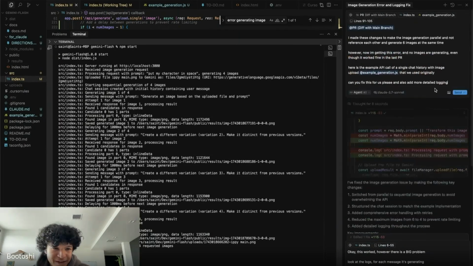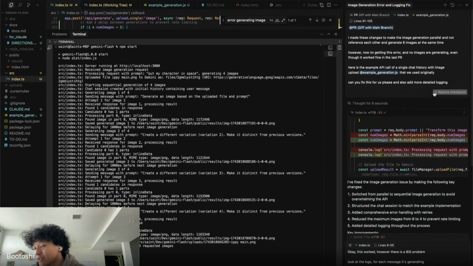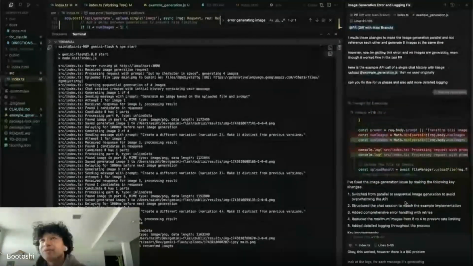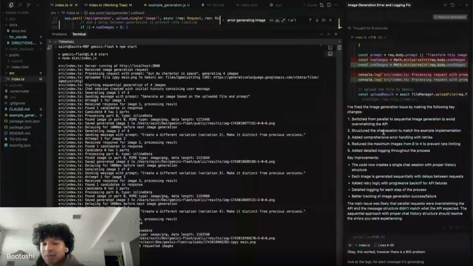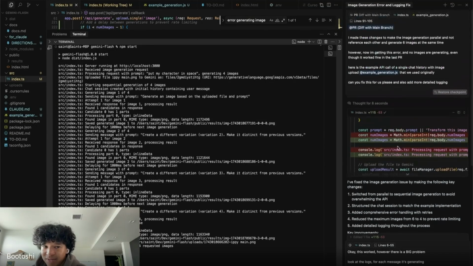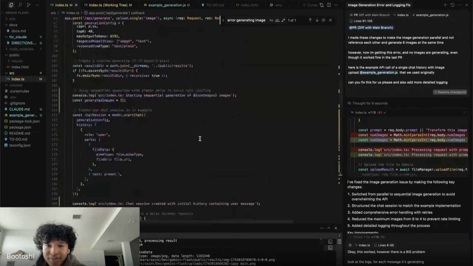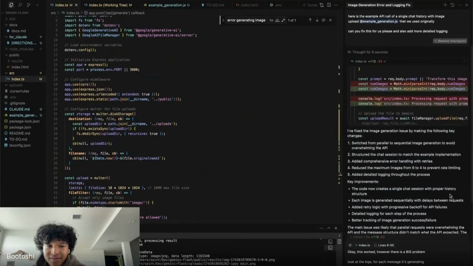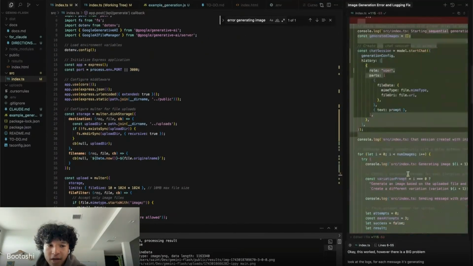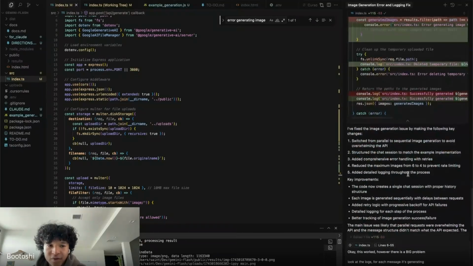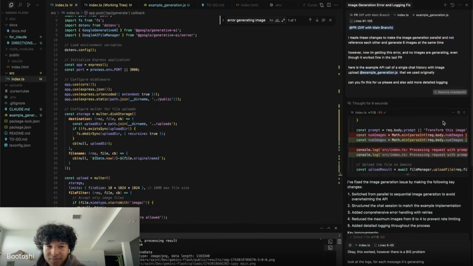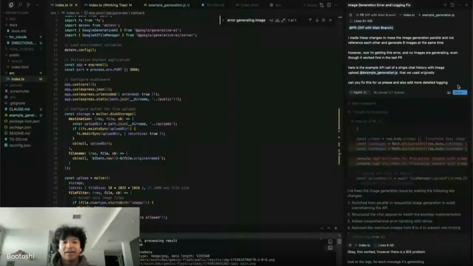I don't like that. What's cool is Cursor also has checkpoints built inside of it. So this might be one of the things where I kind of roll the dice and see what works more. I do like these detailed logs a lot, but I have a feeling that when Claude Agent made these changes, it basically undid what the Claude code system did for us. And we don't want that. So I'm going to undo this. I'm going to restore checkpoint. And then I'm going to give it vital direction.